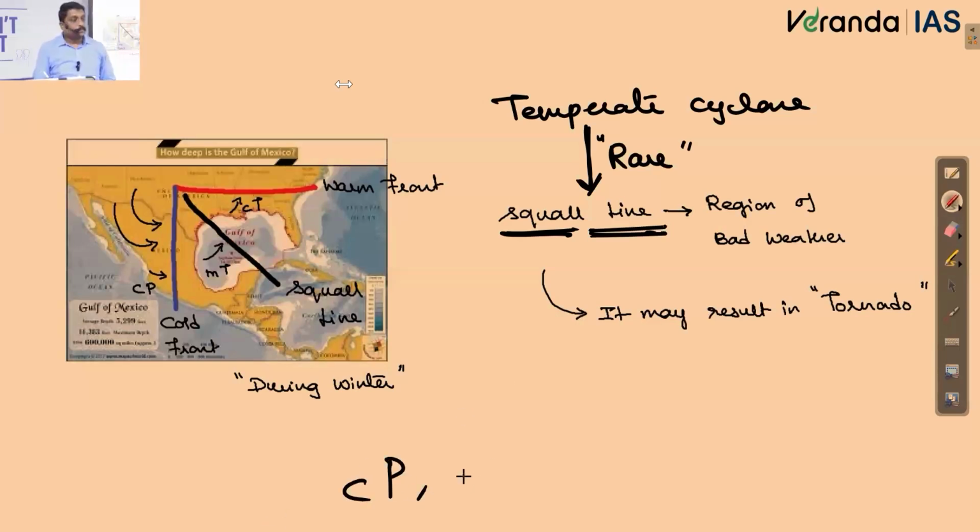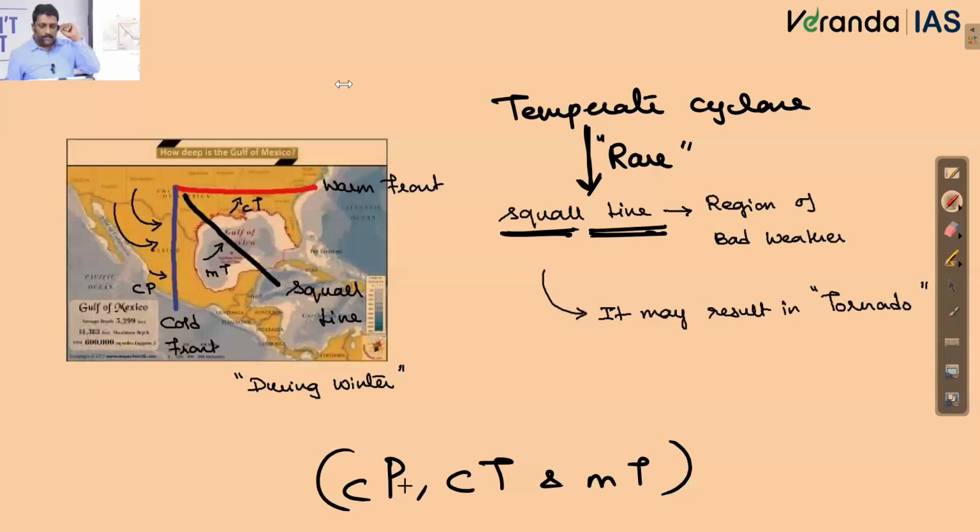Continental polar, continental tropical, and maritime tropical. Within bracket, you write all these air masses. Close the bracket. Further, you write, may result in the formation of, sorry, what did I say? Quasi-linear convective system resulted due to the confluence of different contrasting air masses is called as squall line.